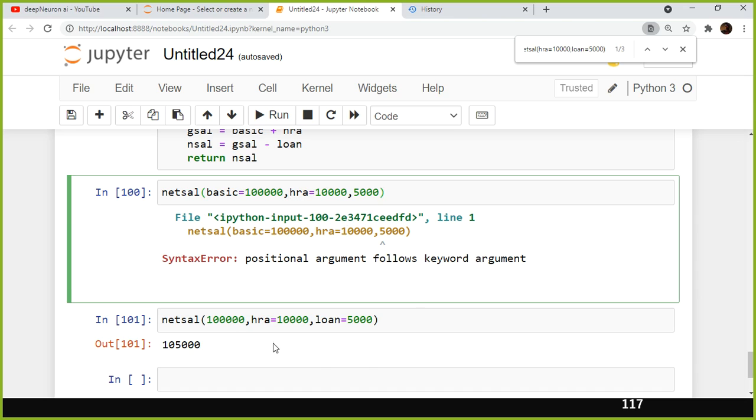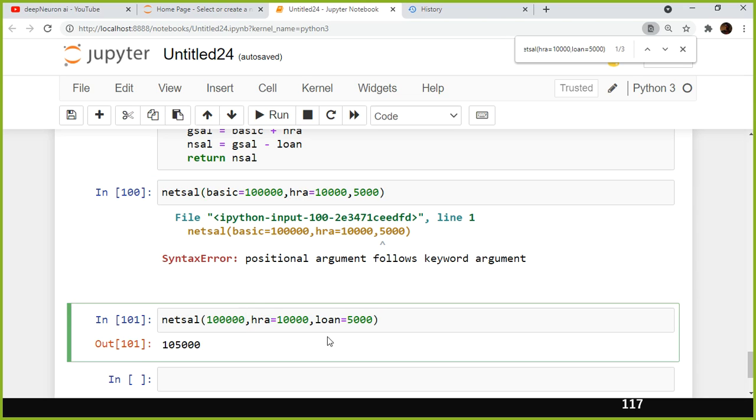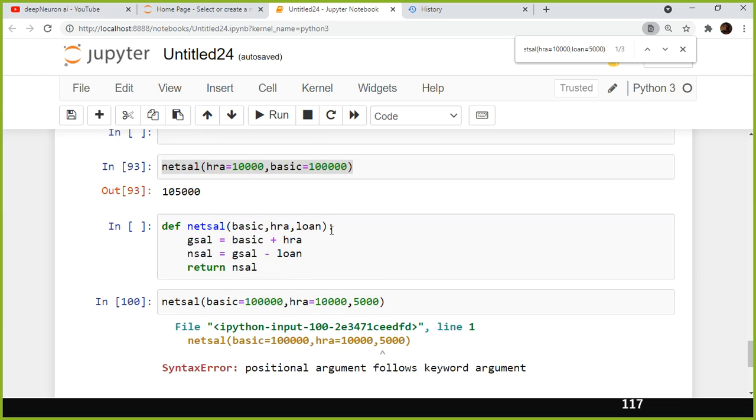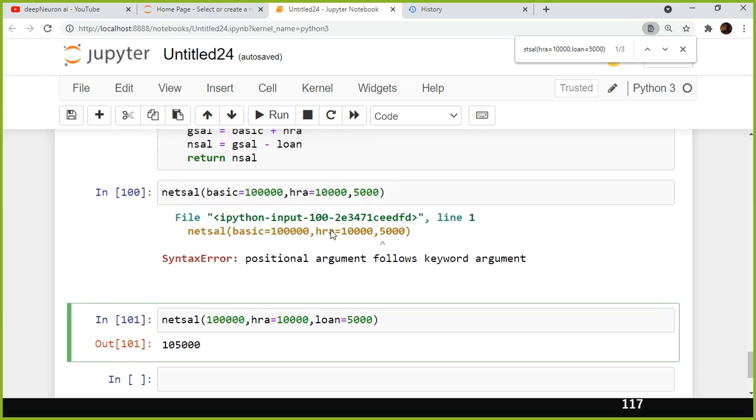So now you understood, right? If you want to use the keyword argument along with the positional parameter, your positional parameter is supposed to be the first one, the original value of the positional argument supposed to be the first one, and the rest of them all supposed to be your keyword argument.